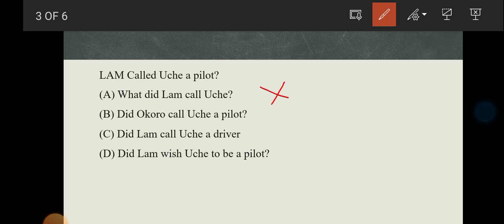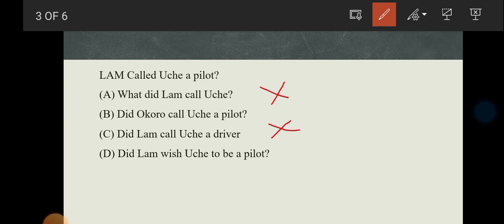I don't think option A is the correct answer. So let's skip B for now. Let's go to C: did Lam call Uche a driver? Emphasize the word Lam, which is on option C, so C is not the correct option.